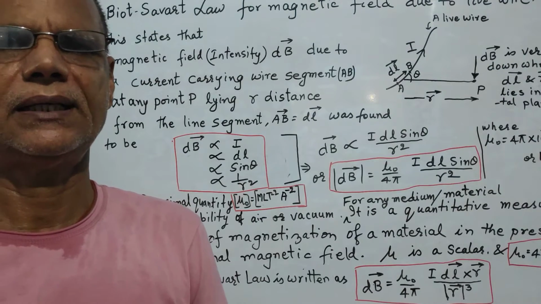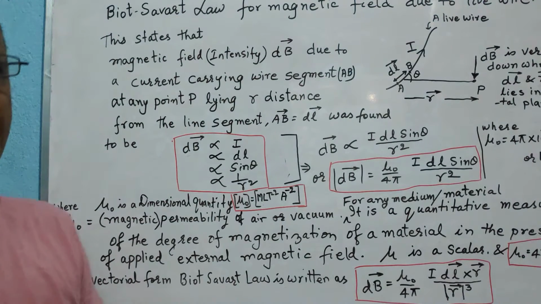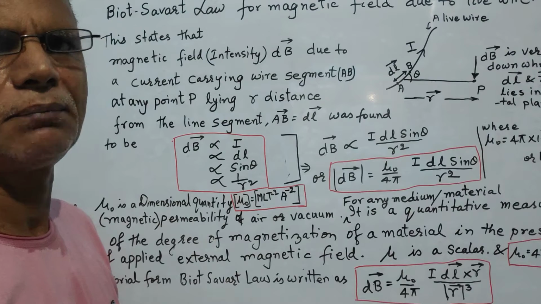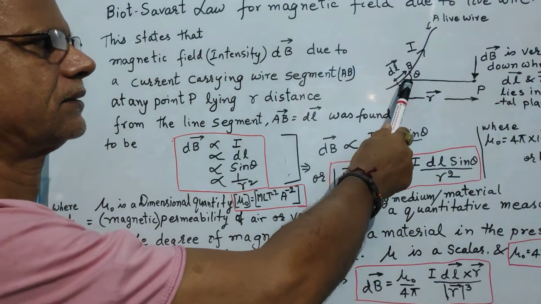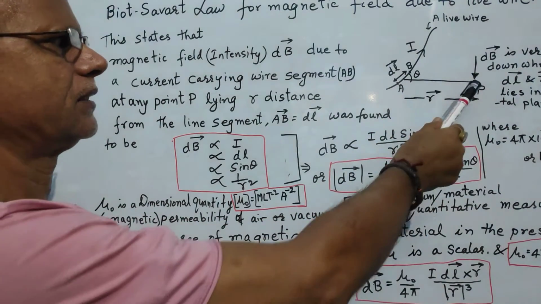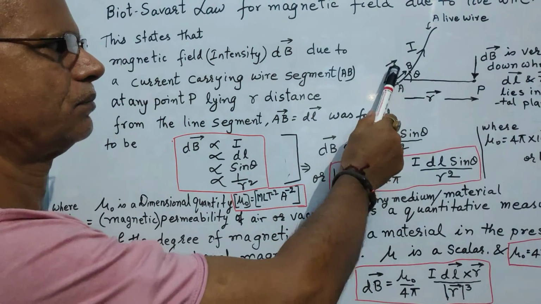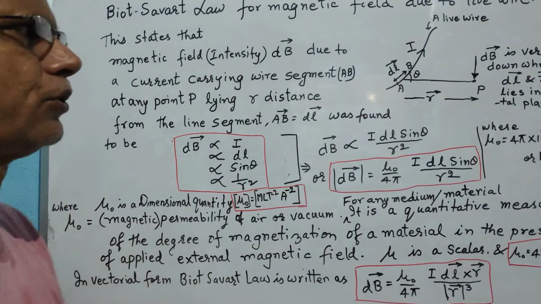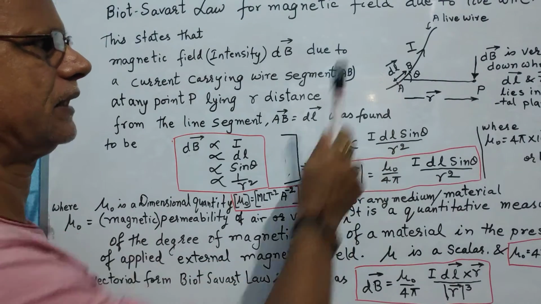He found empirically that a small segment of a conductor which is carrying certain current through it is producing a magnetic field at certain distance from that live wire segment. We consider a point P which is r distance from the wire segment which is carrying the current I through it. This wire segment we have taken as AB, whose length is dl,